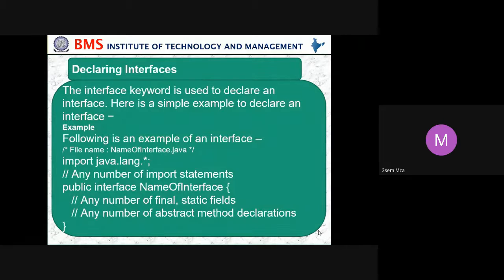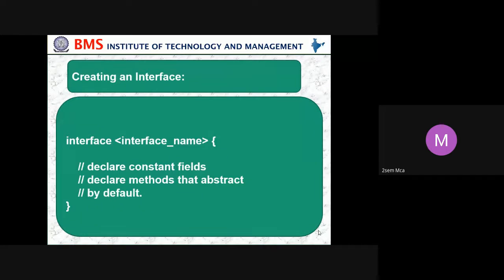So how do we declare an interface? You can use any number of import statements. Then you can give an access specifier; if you don't give one, it is always public. The keyword should be interface, then the name, and you can give any name. There are any number of methods we can use. In the methods you can use final, static, and abstract. If you don't give them, the default abstract will be taken by the compiler. So this is the syntax for creating an interface.